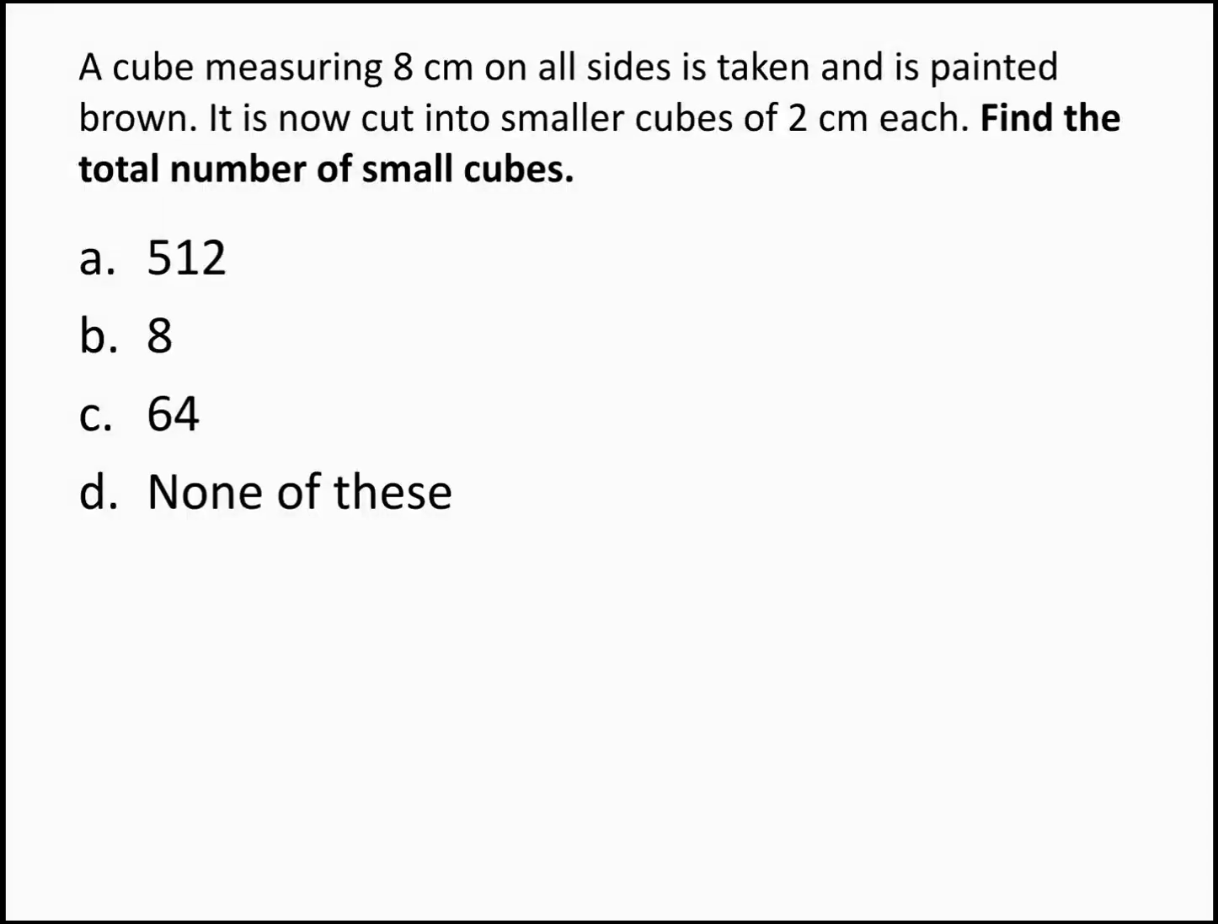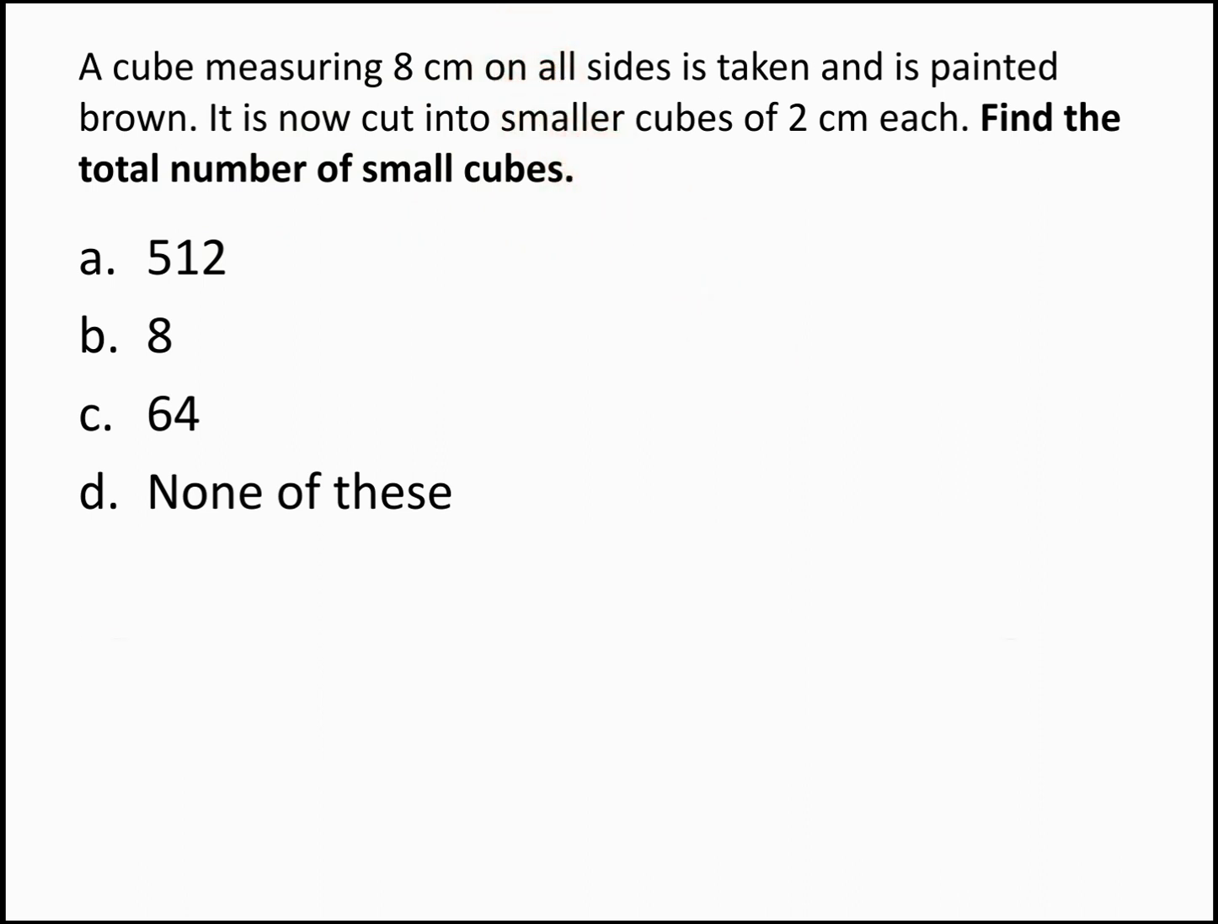A cube measuring 8 cm on all sides is taken and is painted brown. It's now cut into smaller cubes of 2 cm each. Find the total number of small cubes. Whenever you handle cuboid questions, you need to remember certain formulas. Here the question is the total number of small cubes, right? To find it, you need to remember the formula n cube.